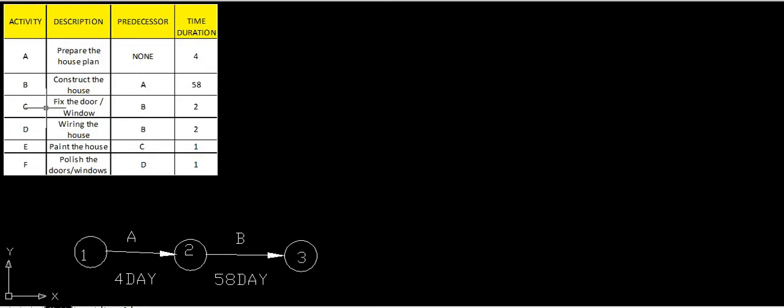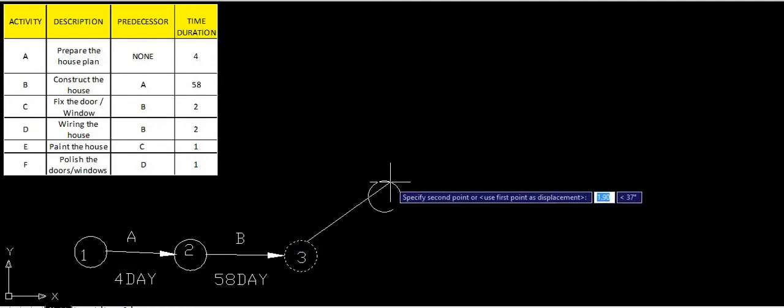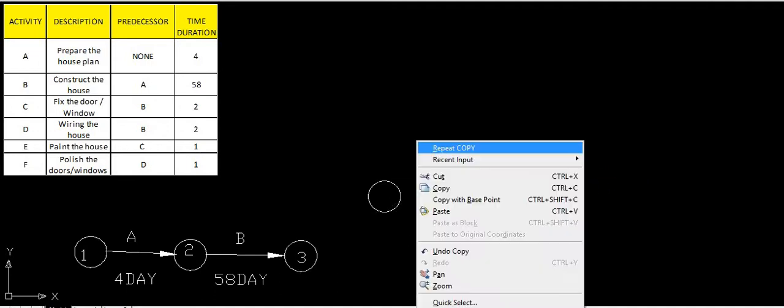That means C and D have the same starting point as B. So C will be started only after completion of B. Also D will be started only after completion of B. So C and D will be started at the same concurrent point. Okay. So we will have two arrows. Here we will draw this, and also this.